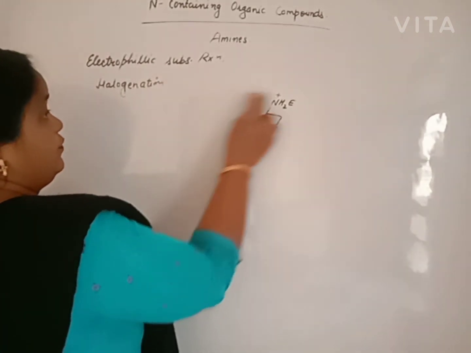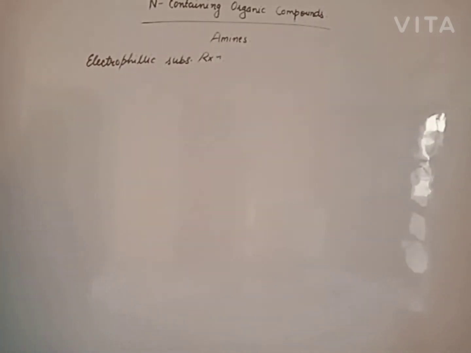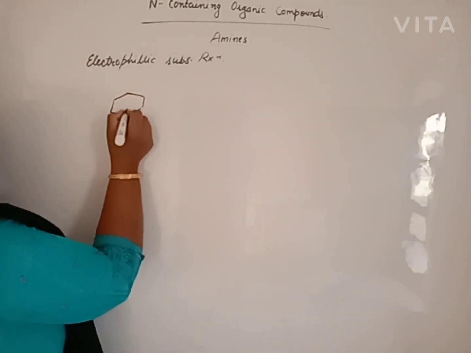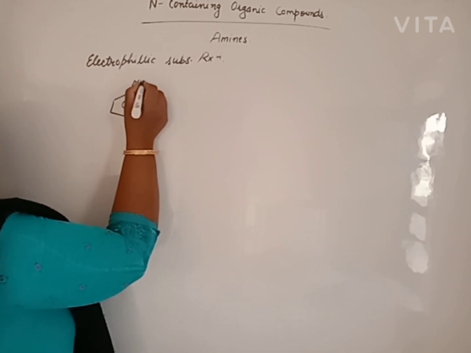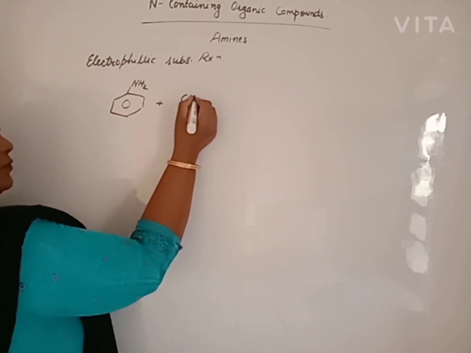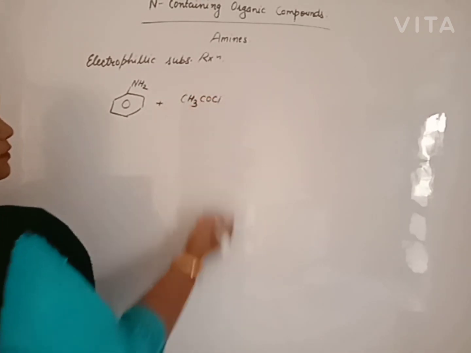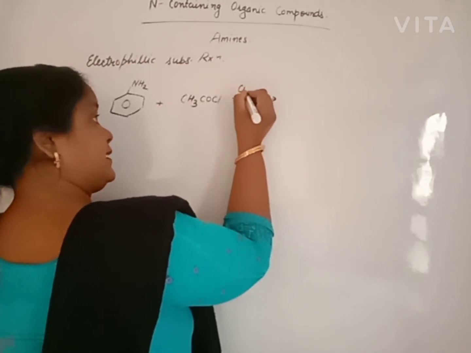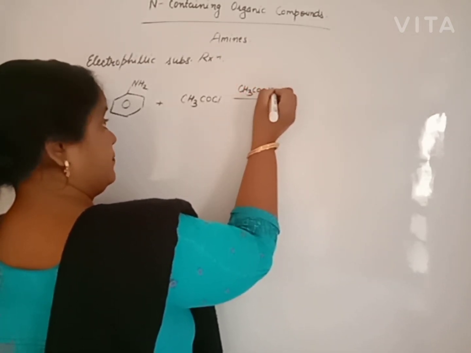For electrophilic substitution, either halogenation, sulfonation, or nitration, we must perform the reaction that is known as acylation reaction. Beta, that reaction is known as acylation reaction, which blocks the aniline. The lone pair of nitrogen can't be given to the ring. For that, we will react aniline with an acyl group in presence of acetic acid or glacial acetic acid.